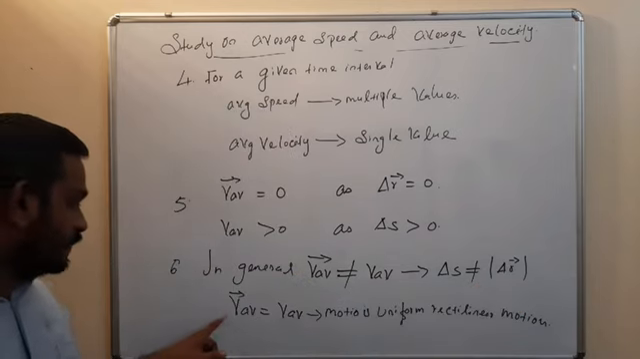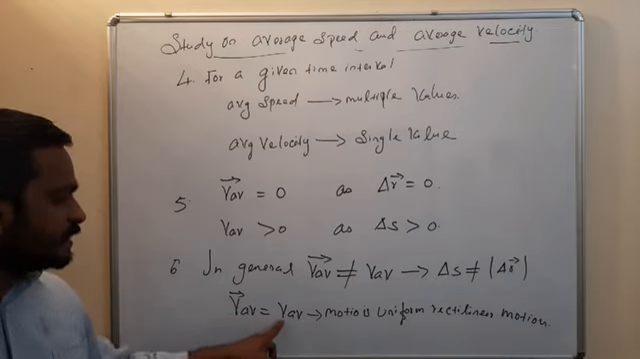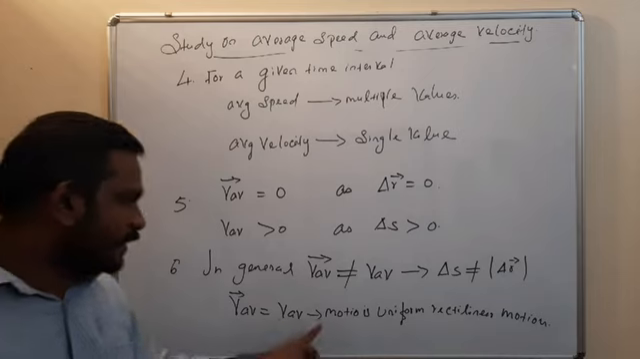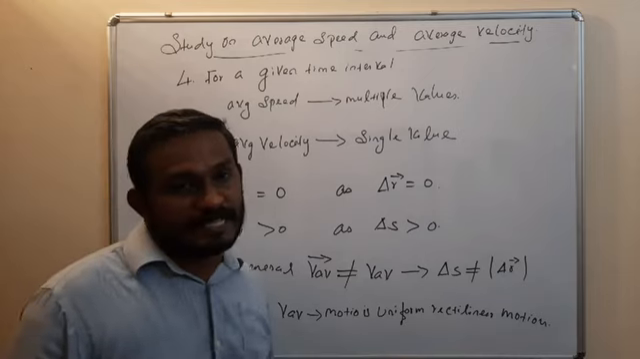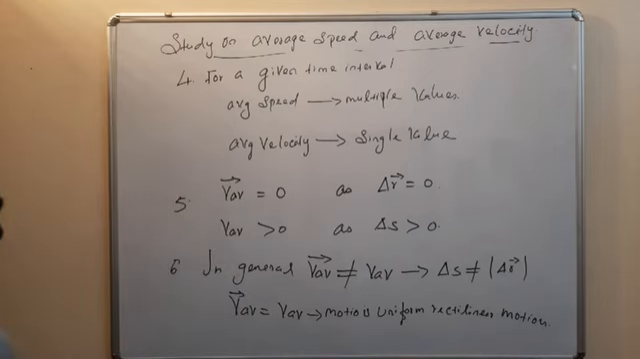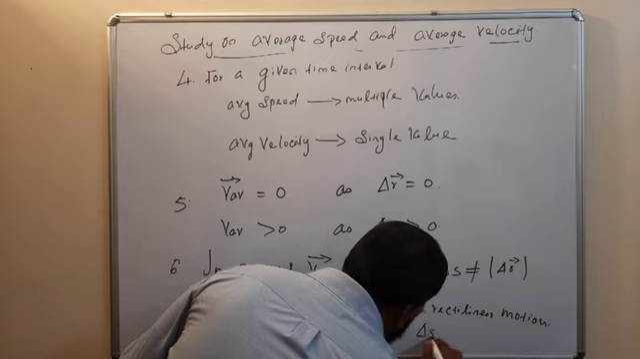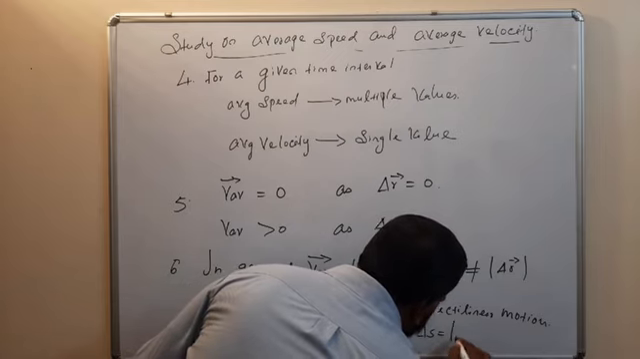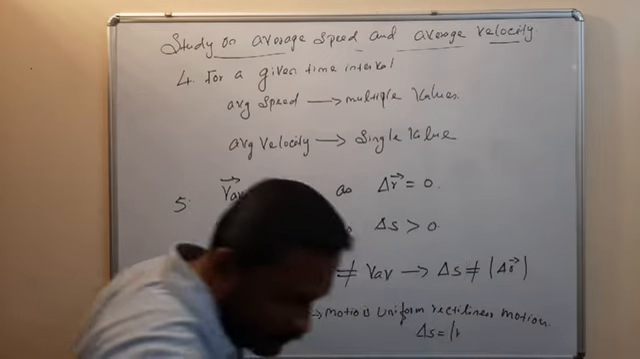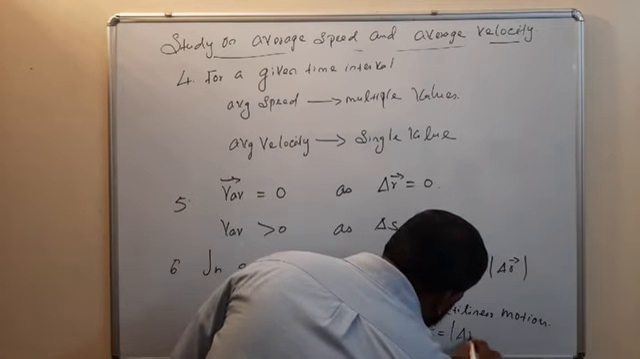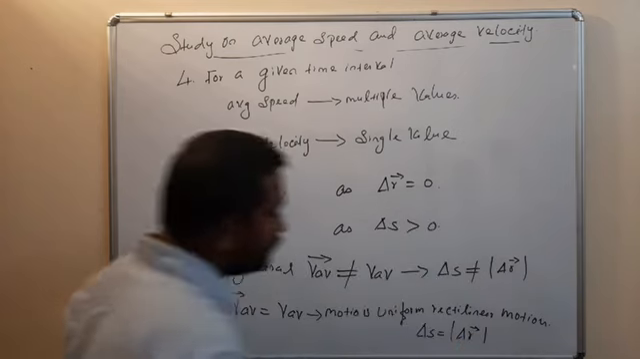But sometimes the average velocity is equal to the average speed, when the motion is uniform rectilinear motion. In uniform rectilinear motion, delta s is equal to the modulus of delta r.